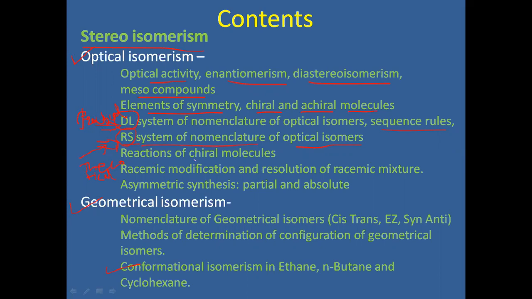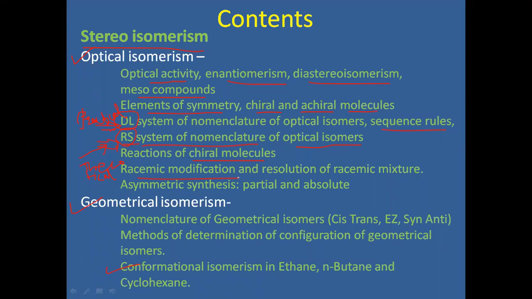Then, what are the chiral molecules which undergo reactions to give different types of products? Those reactions we have to discuss in the segments. Along with that, in optical isomerism, when both isomers, dextro and levo, are combined, that is called a mixture, which is called a racemic mixture.